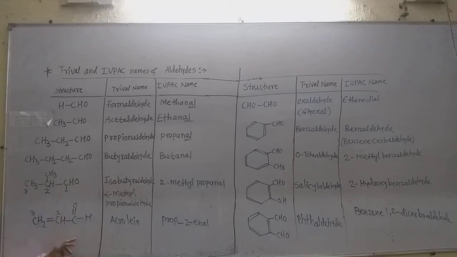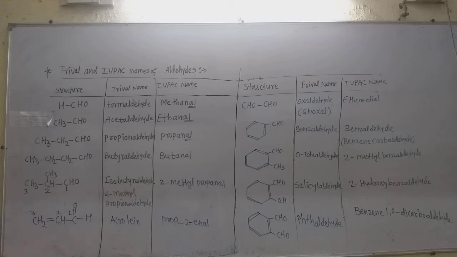But in aldehydes, one hydrogen is compulsory, so the aldehyde group is always at the end position. So it is always the number 1 position. Suppose this is number 1, 2, 3. Now the parent alkane is propane, so the name prop is given here. On the second position there is the double bond.